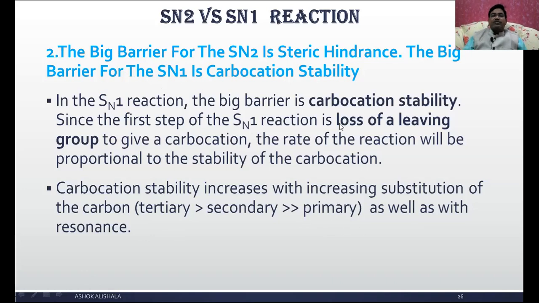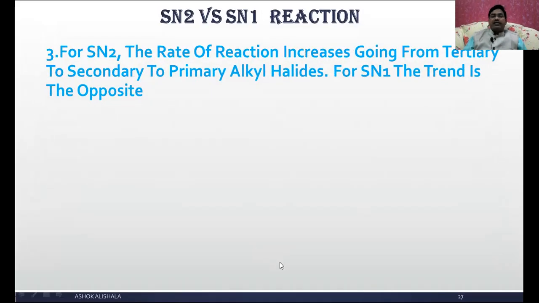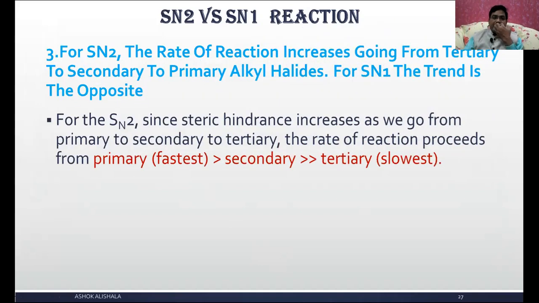primary alkyl halides participate in SN2 reaction, whereas the secondary alkyl halides participate in both SN2 and SN1 depending on the reaction condition. Let us see the third factor. For SN2, the rate of the reaction increases going from tertiary to secondary to primary alkyl halide. For SN1, the trend is opposite, and that we observed.